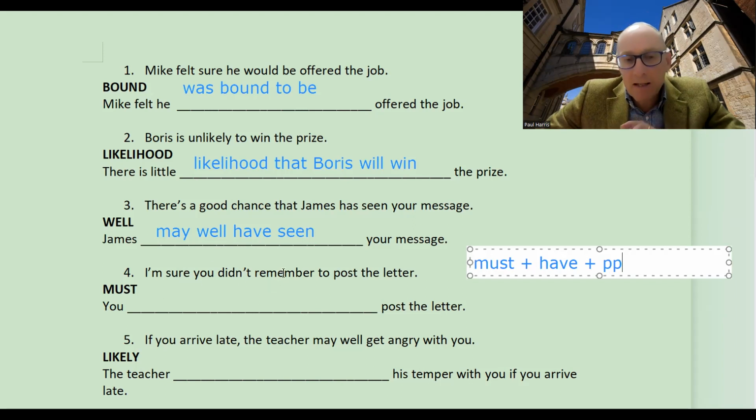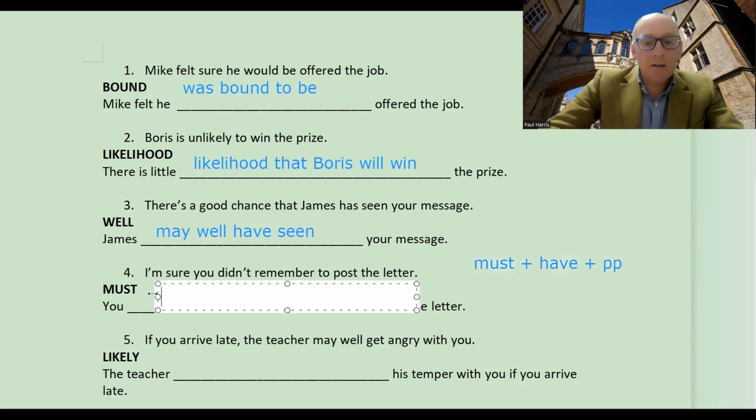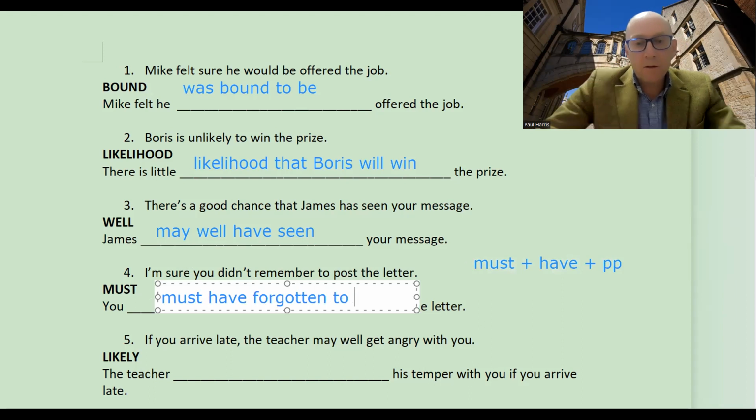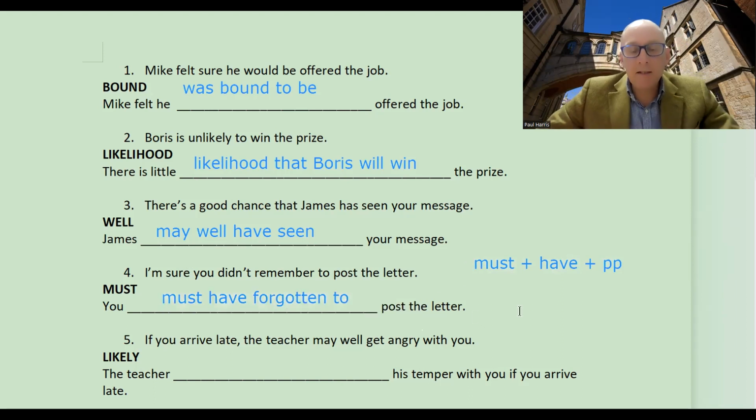So we could write here the positive, which would essentially give us forget. Okay, so let's write here, you must have forgotten to post the letter. Okay, so must have forgotten, that gives us our structure here. If you didn't remember, this gives you the idea of forget. So forget, forgot, forgotten. And that will give us the answer here for number 4. Okay, and let's move on to the last one, number 5.